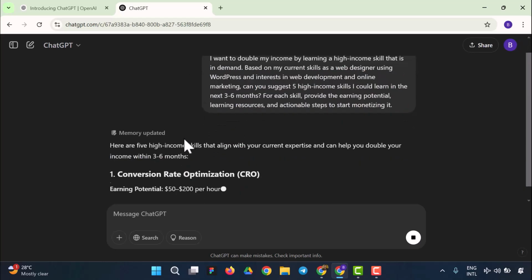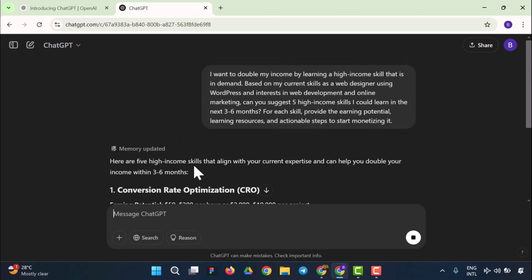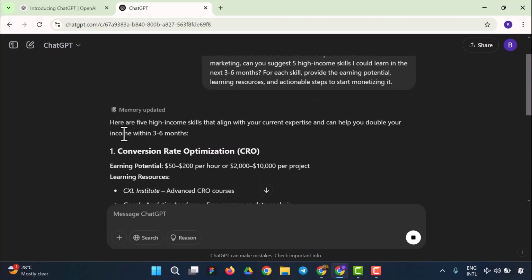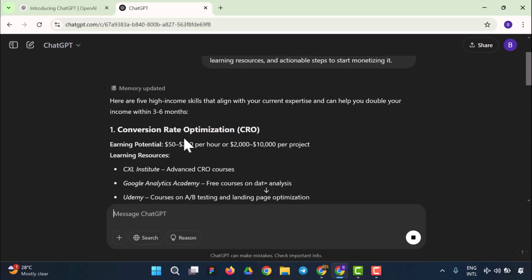So it's as simple as that. This is the first thing you get to do. You get to do something like this, and here are the details of what it gave to us. It says here are 5 high income skills that align with your current expertise and can help you double your income within 3 to 6 months.